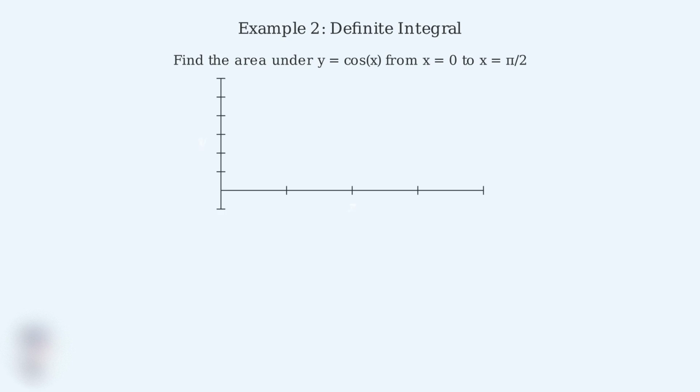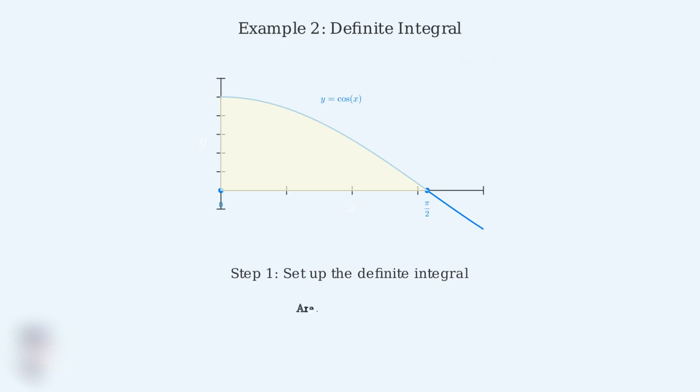First, let's visualize this problem. Here's the graph of y equals cosine x. We want to find the area of the shaded region from x equals 0 to x equals pi over 2. Step 1, we set up the definite integral. The area under the curve equals the integral from 0 to pi over 2 of cosine x dx. Notice how the bounds of integration match our shaded region.